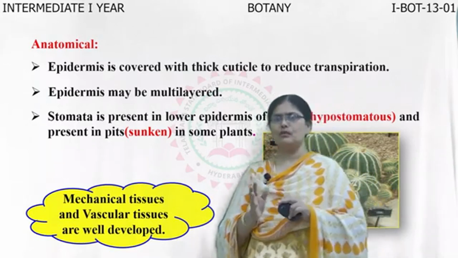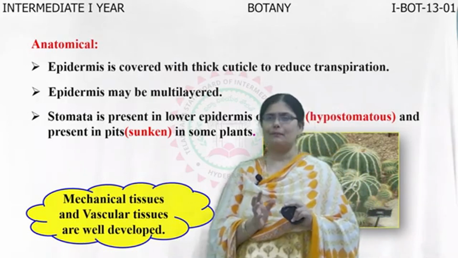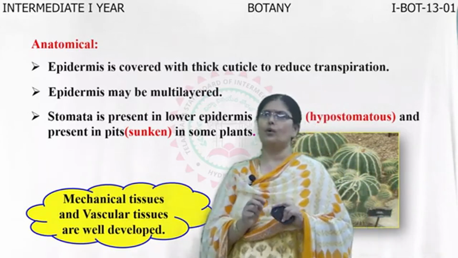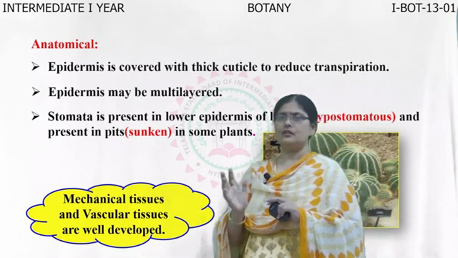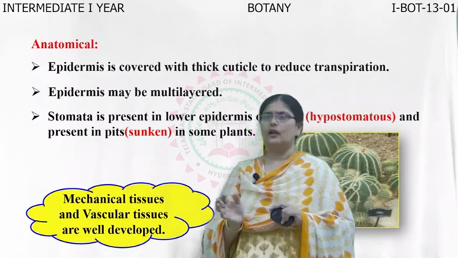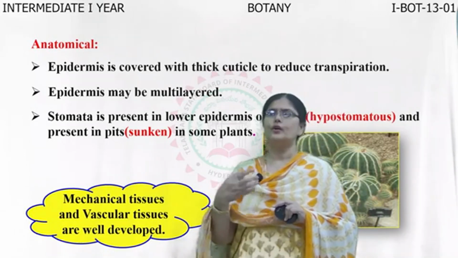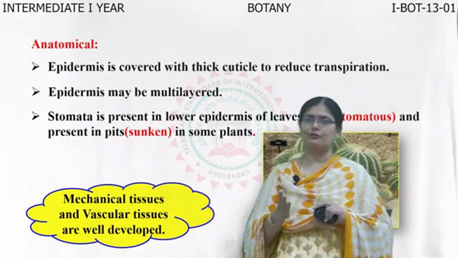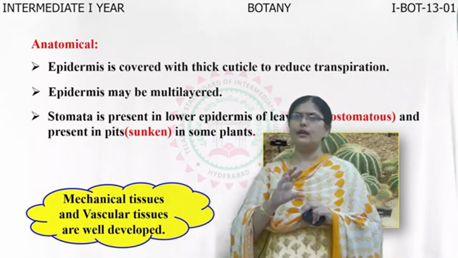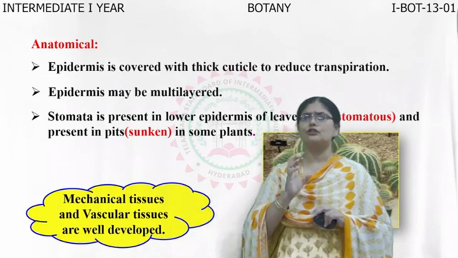Whereas if you go to mesophytes, they have very highly developed root and stem system because they are total land plants and they constitute the different kinds of forests present and the crop plants present upon the earth. The third category, which is the xerophyte, we found them growing in deserts where there is a lot of scarcity of water. Now, these desert plants are adapted into different types, and the desert plants are classified further into ephemerals, succulents, and non-succulents based upon the period of their life cycle. Ephemerals are annual plants, they have a very short life cycle.